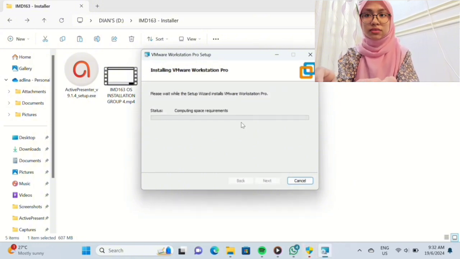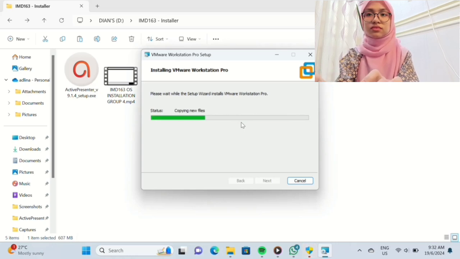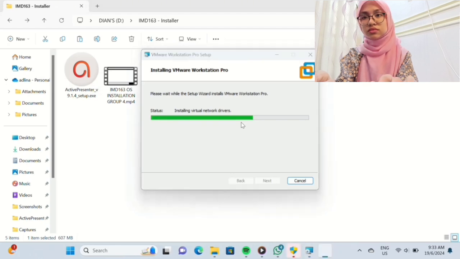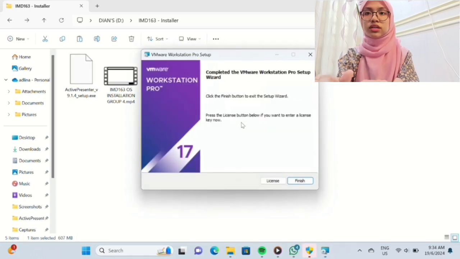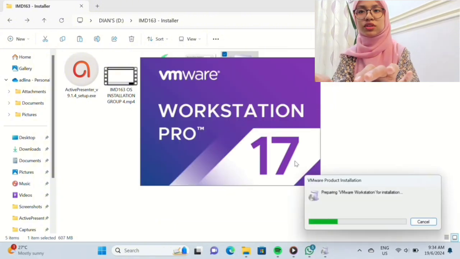It might take a while. After that, it will show that they already completed the VMware Workstation Pro Setup wizard, and click Finish. And there you go, you got the VMware virtual machine.